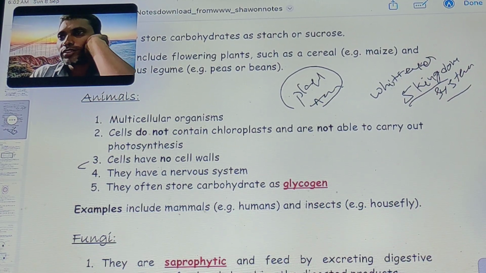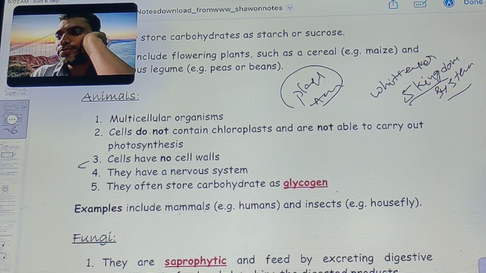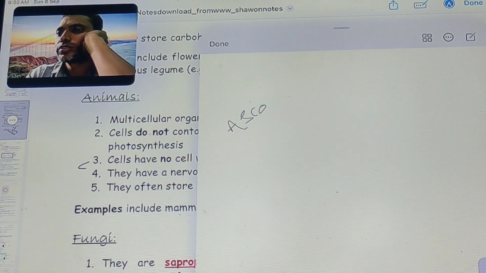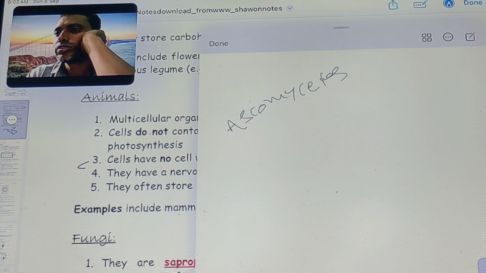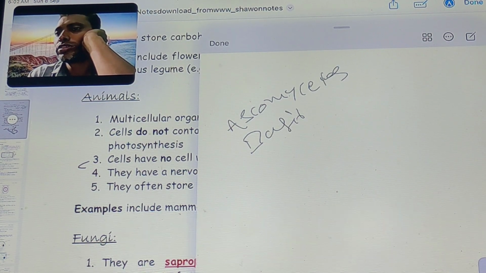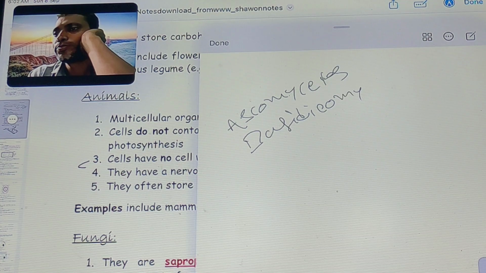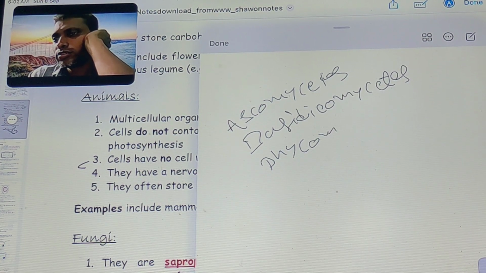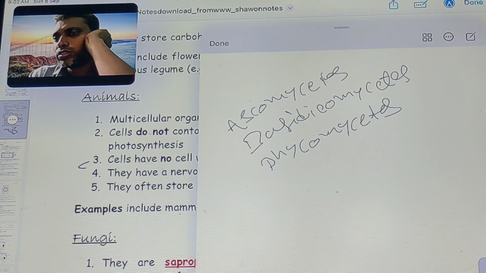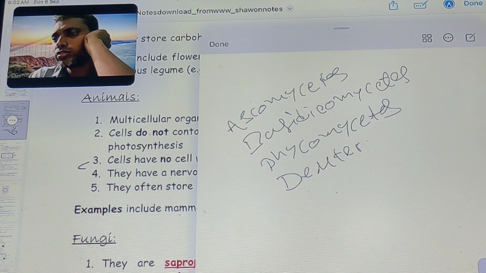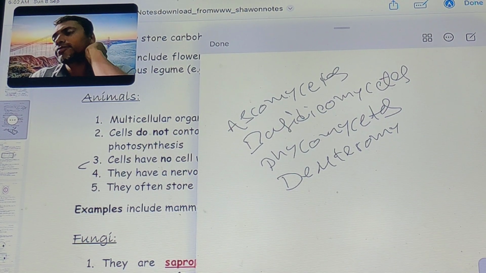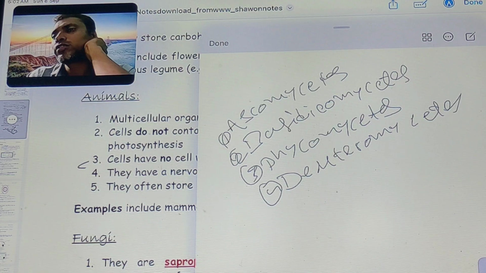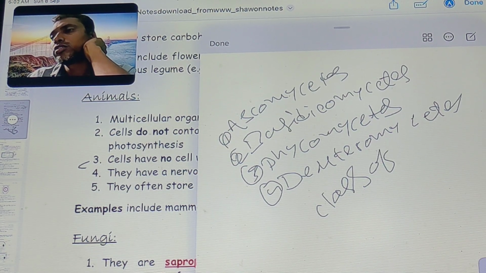Today's class is fungi. The classes of fungi include ascomycetes, basidiomycetes, phycomycetes, and deuteromycetes. These are the main four classes of fungi.